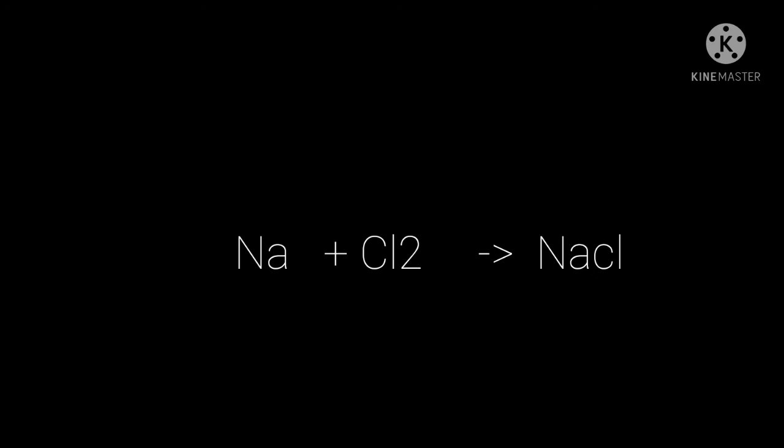Point to be noted, you can only put numbers on the left side of the atoms or compounds, not on the right side, because the number at the right side defines the number of atoms of any particular element in the molecule or compound. So if we change that, the molecule itself will change.